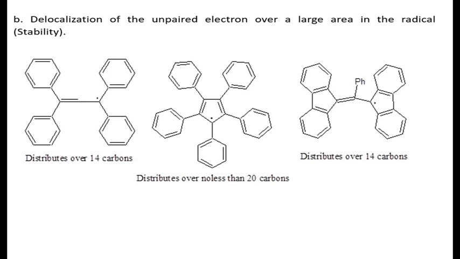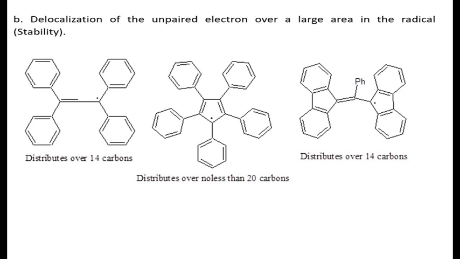In case of the second one, this unpaired electron distributes over not less than 20 carbon atoms. This unpaired electron goes on all phenyl rings, and it also spreads over all the 5 carbon atoms of the 5-membered ring.